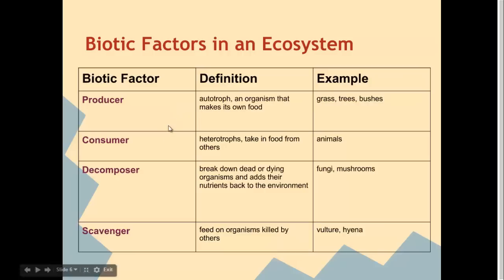Then we have consumers. Consumers are heterotrophs, which means that they take in food from others. That would be things like me and you and all the other animals and insects that we could think of. And then there's decomposers. So decomposers would be things like bacteria and fungus. And they don't eat the way we eat. Rather, they'll break down dead or dying organisms and then add the nutrients from those dead and dying organisms back